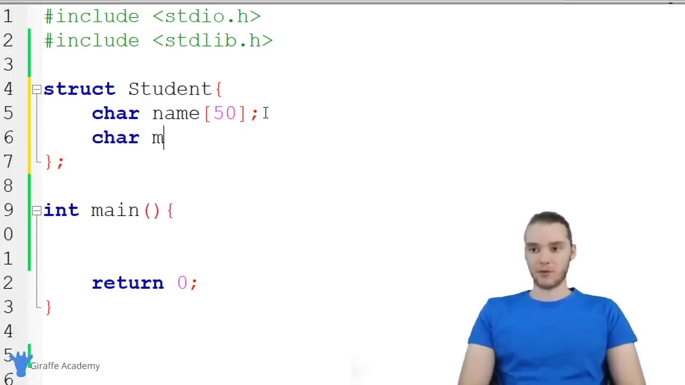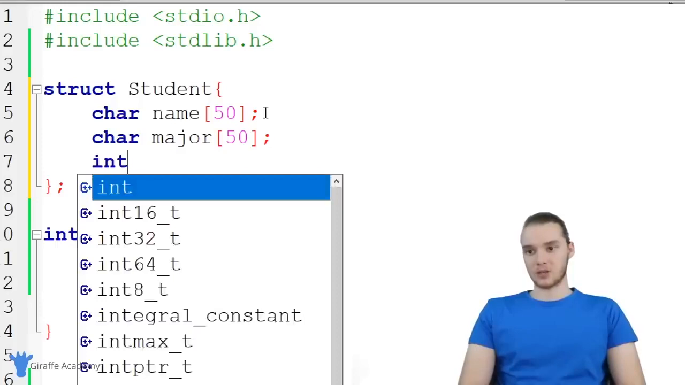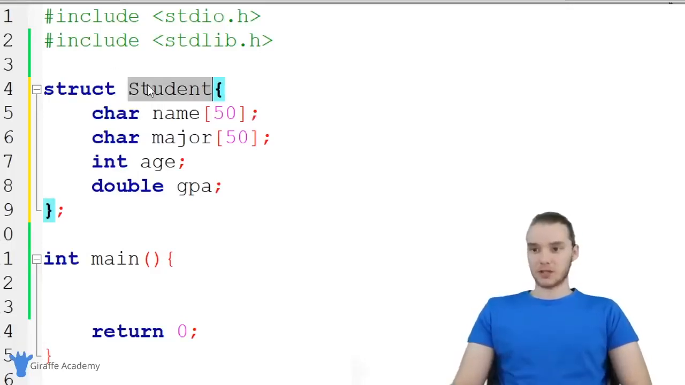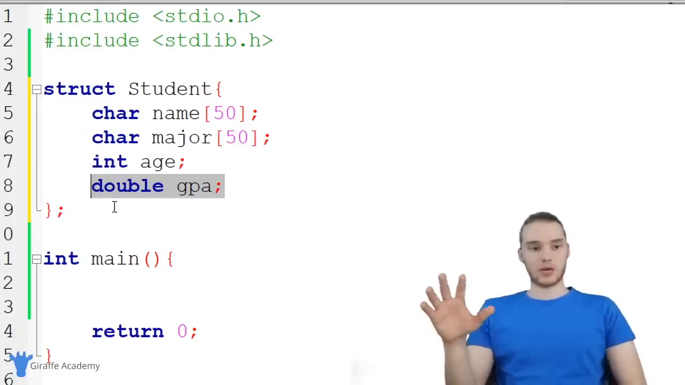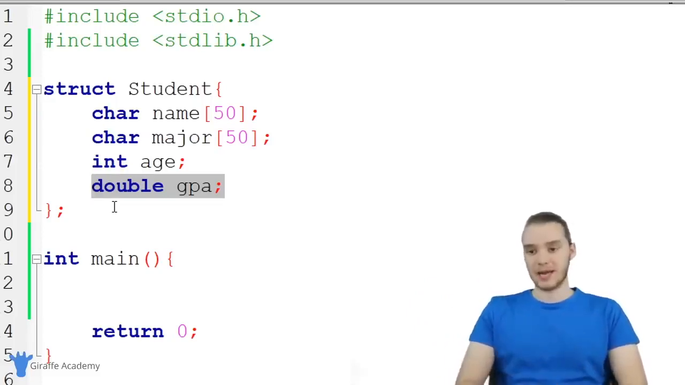And now we're going to make another one for major. So we're going to want to store the student's major. And again, we'll make this 50. I also want to make an integer for the student's age and a double for the student's GPA. So I have this struct Student, and in here I have a bunch of attributes of a student, right? I have the student's name, their major, an integer that stores their age, and a double for their GPA. Essentially what I did was I created a type of student data type. So I basically am allowing myself now to represent a student inside of my program.